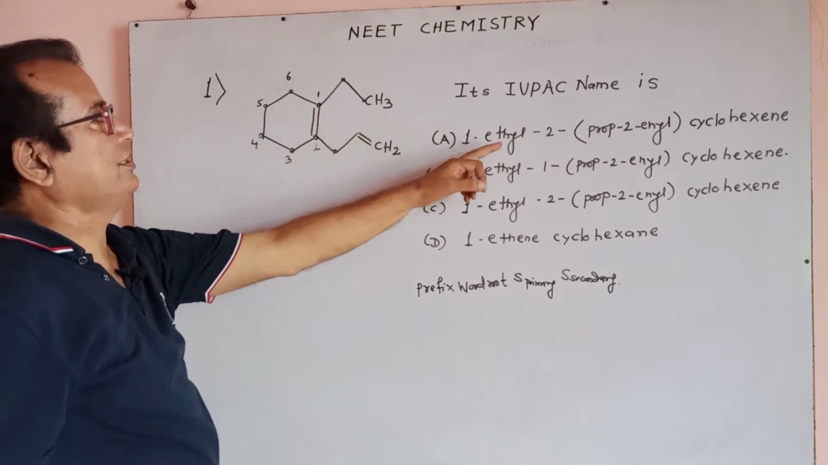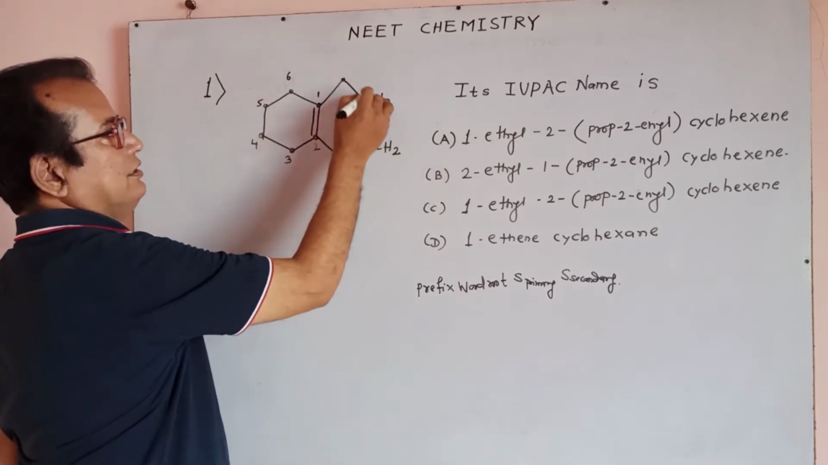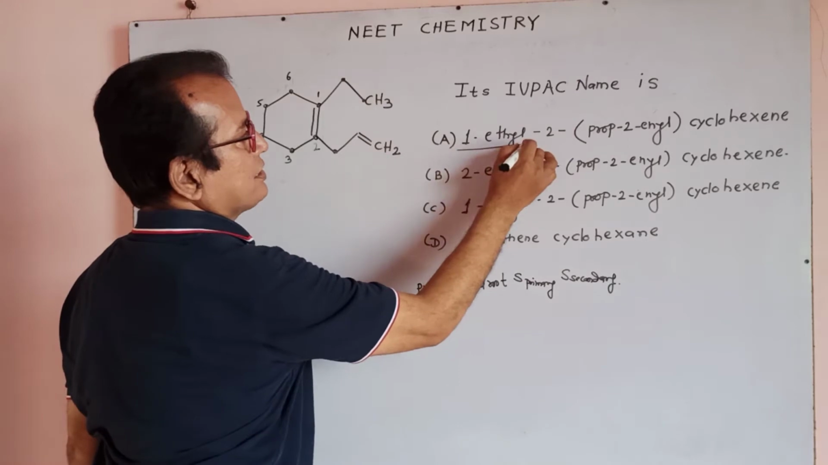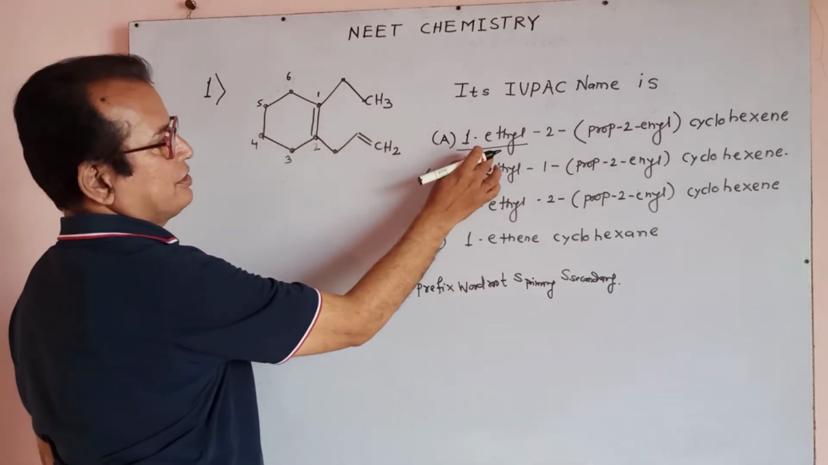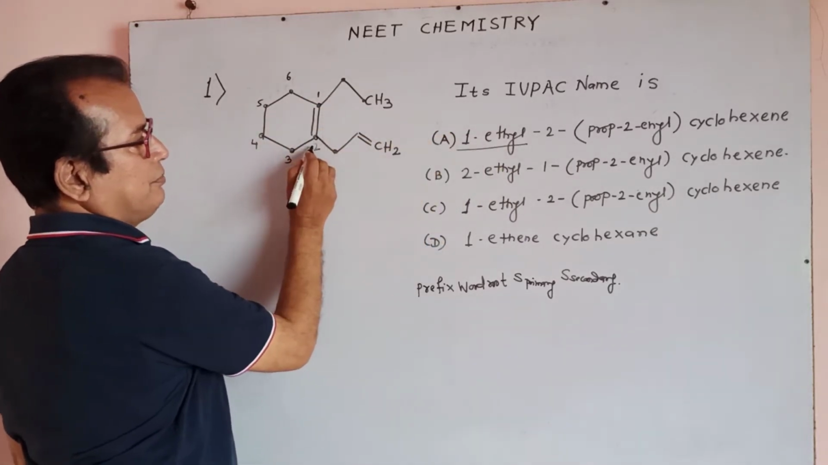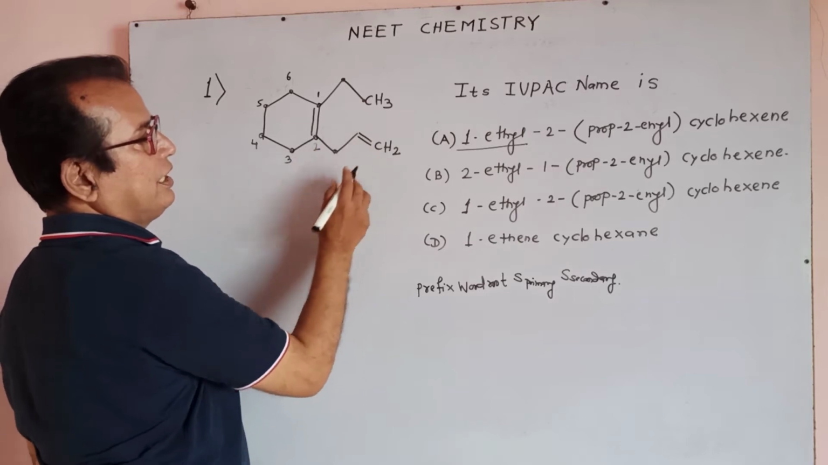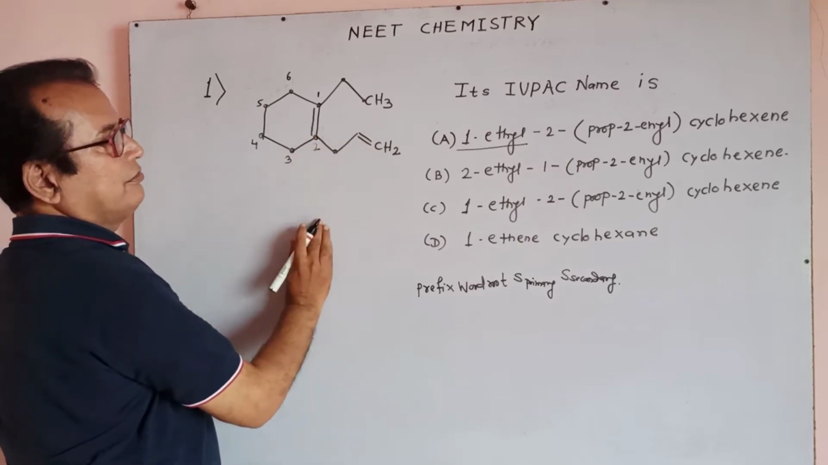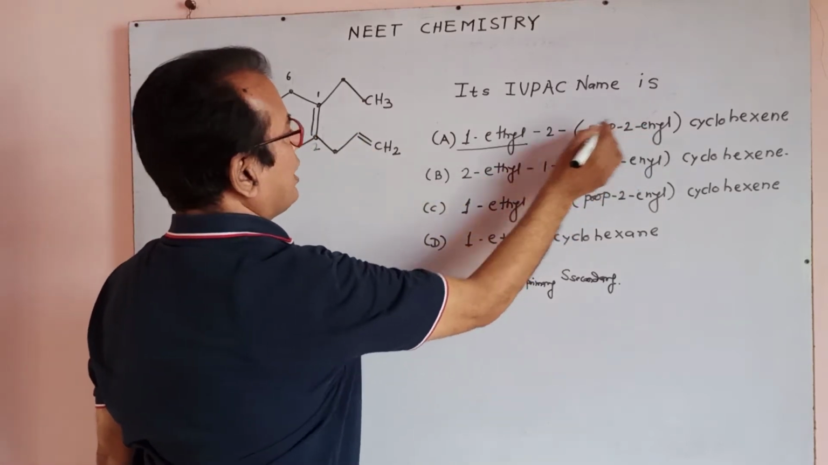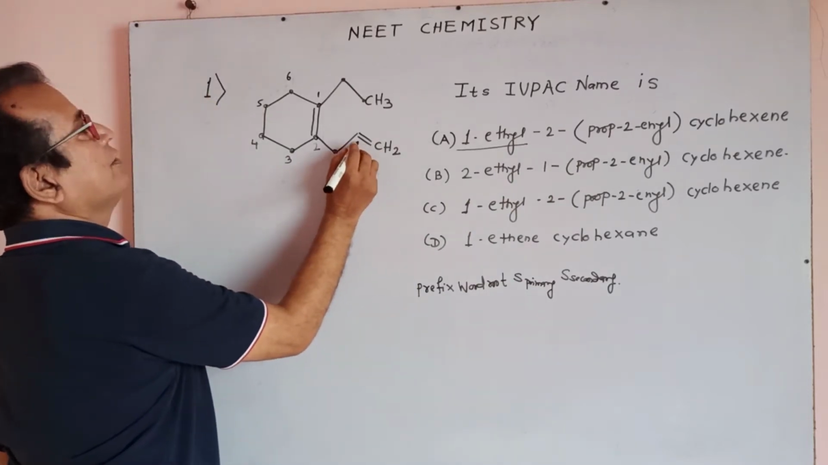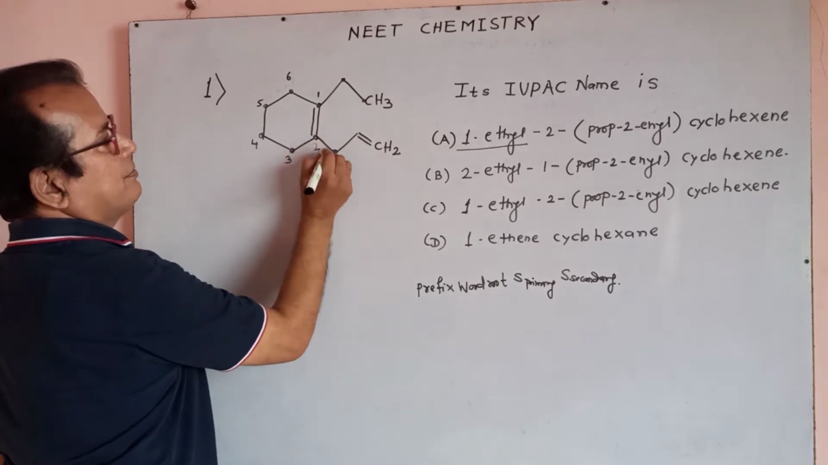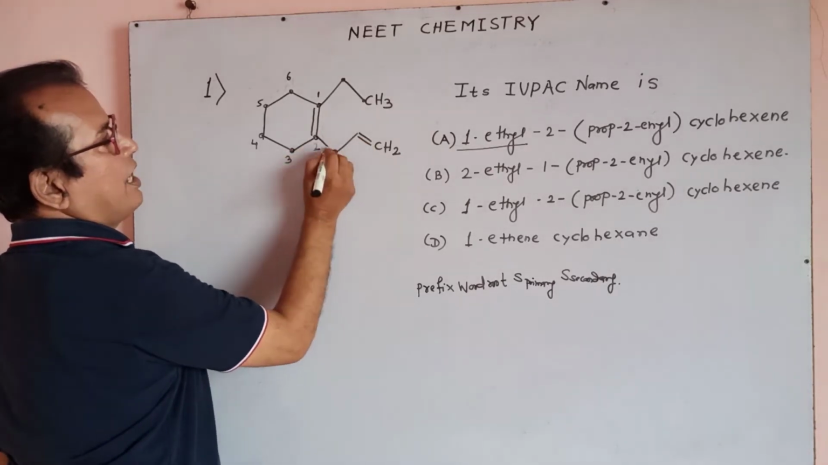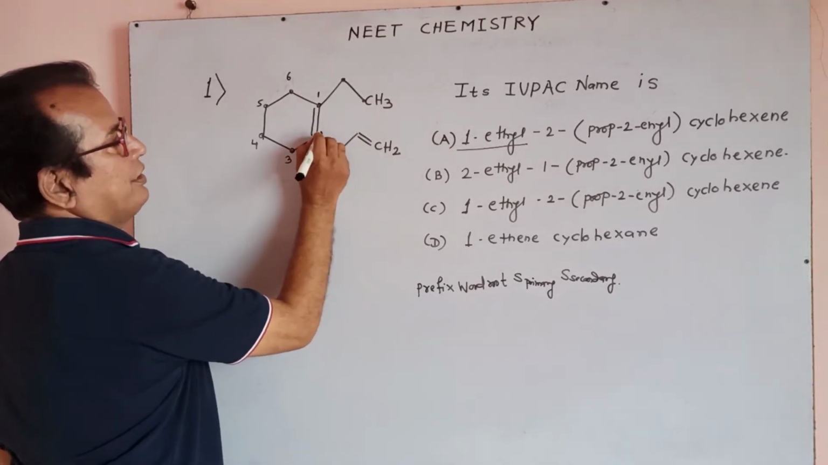The first one, 1-ethyl, CH3CH2, is correct. At the first position of this cyclohexene an ethyl radical is attached: 1-ethyl. At the second position the complicated radical is there. Complicated radical means prop-2-enyl. At the second position, the numbering of this branched radical starts from this point.